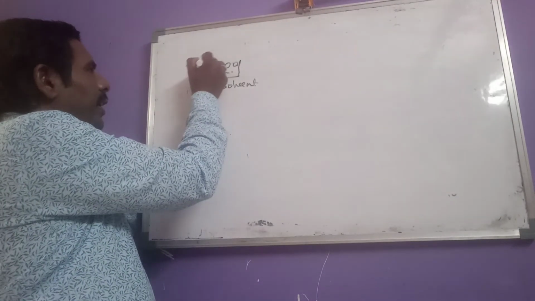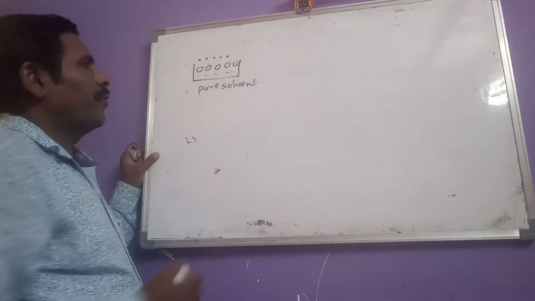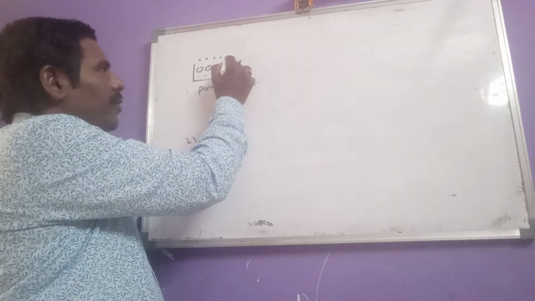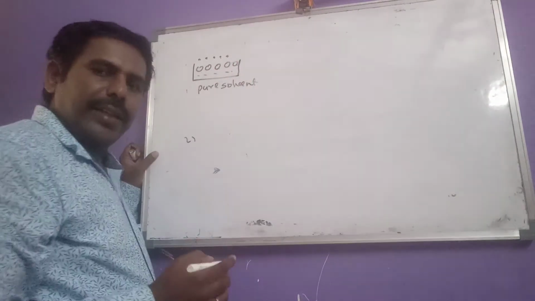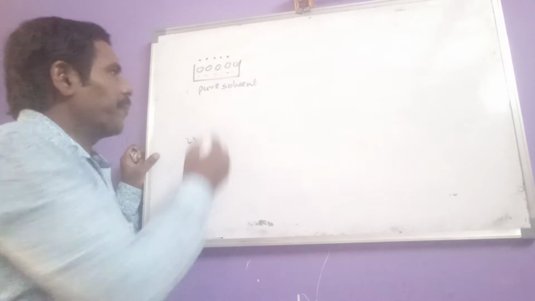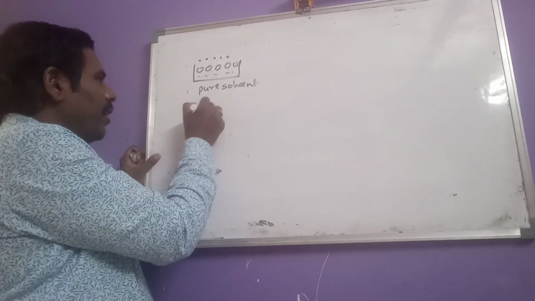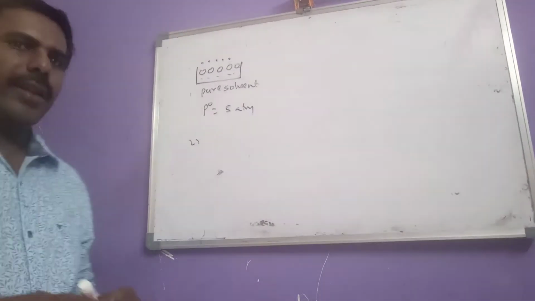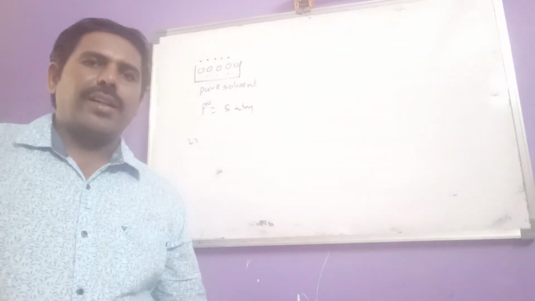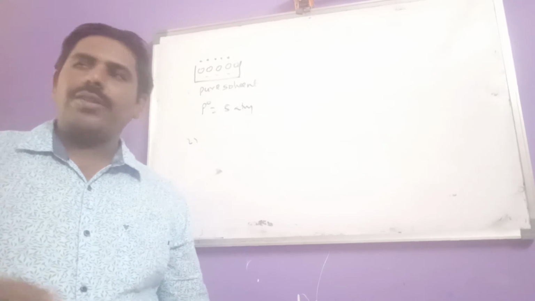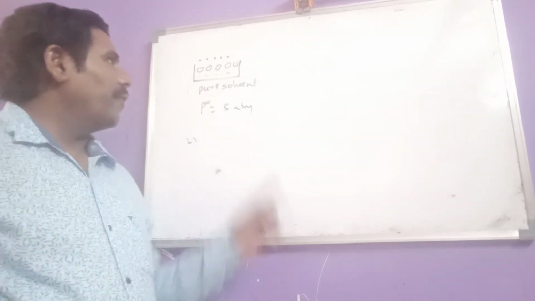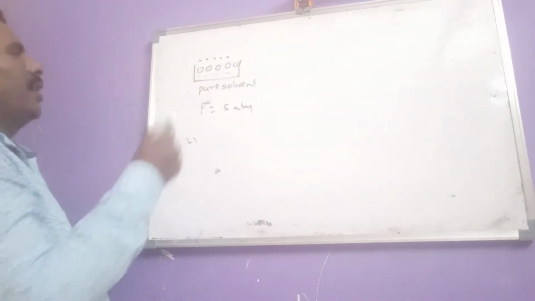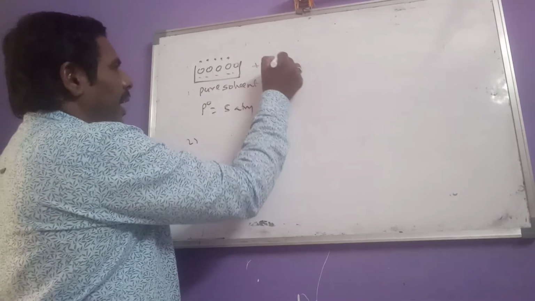So we can expect five vapor molecules. Let us assume each vapor molecule exerts 1 atmosphere pressure. Now this P naught value is 5 atmosphere. What is P naught here? The vapor pressure of the pure solvent, which is 5 atmosphere.